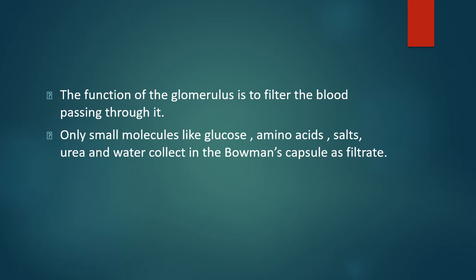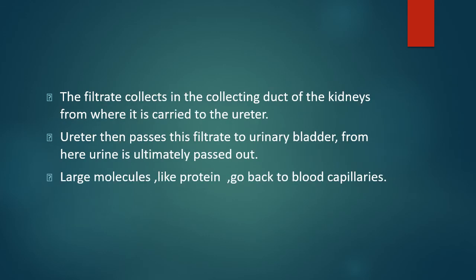Only small molecules like glucose, amino acids, salts, urea and water collect in the Bowman's capsule as filtrate. The filtrate collects in the collecting duct of the kidneys, from where it is carried to the ureter. Ureter then passes this filtrate to urinary bladder. From here, urine is ultimately passed out. Large molecules like protein go back to the blood capillaries.